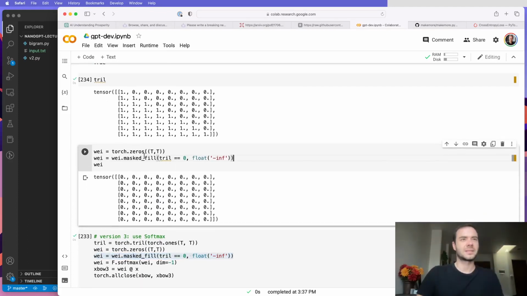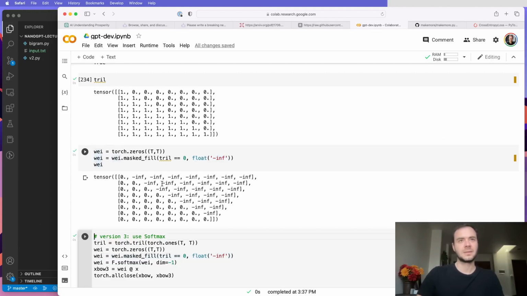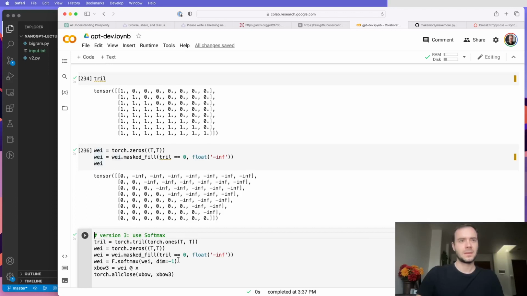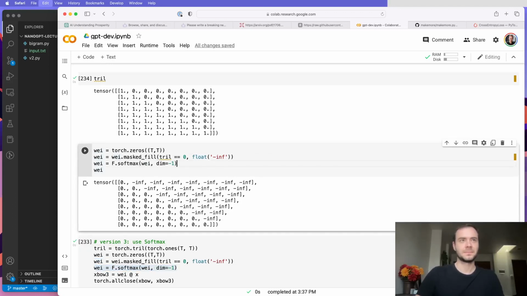So what this is doing is wei.masked_fill, it's all zeros, and I'm saying for all the elements where tril is equal to 0, make them be negative infinity. So all the elements where tril is 0 will become negative infinity now. So this is what we get. And then the final line here is softmax. So if I take a softmax along every single row, so dim is -1, if I do a softmax, what is that going to do?